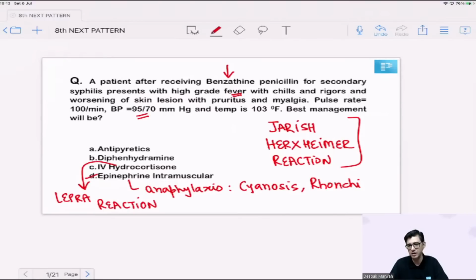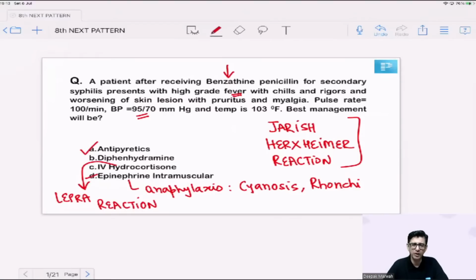high grade fever with chills and rigors, and a little bit of itching can occur with respect to any allergic reaction that's occurring in the body. The correct answer for this one is option number A. Yogesh got it spot on. Dr. Kaur then got it spot on. We just need to give antipyretics and supportive treatment and the patient would be fine.